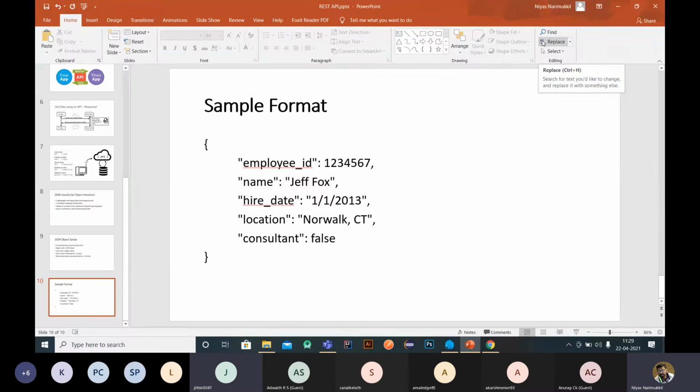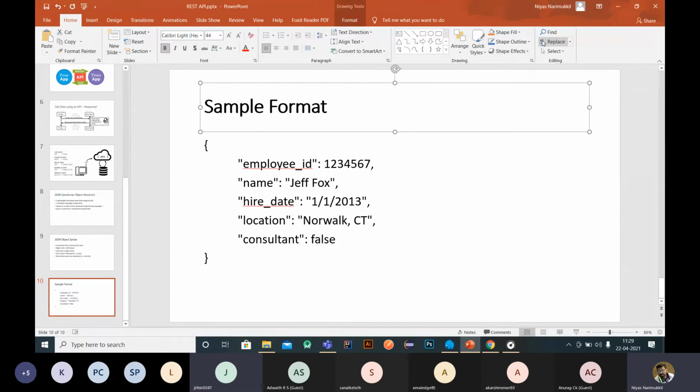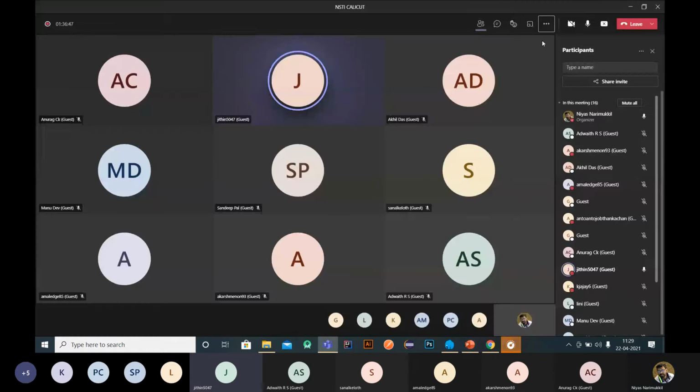Sir, how can all the data be represented in this format? Okay, just ask once again. Sir, can all data be represented like this?